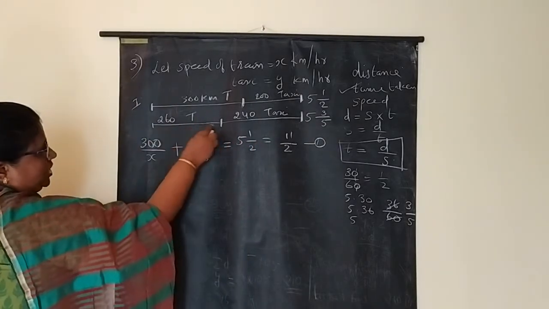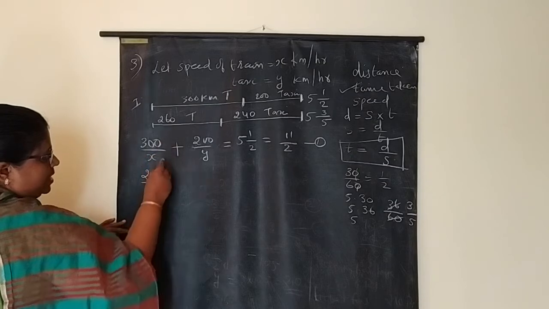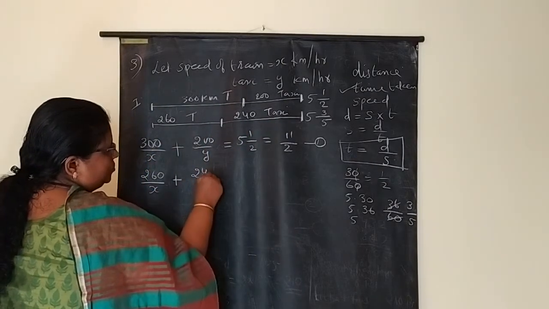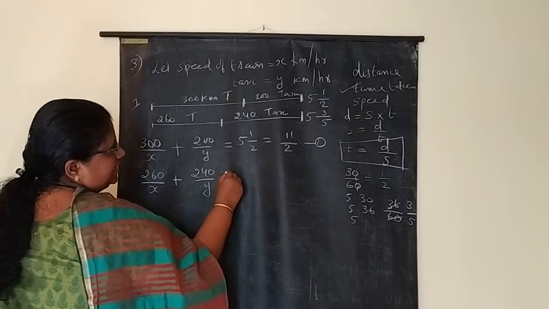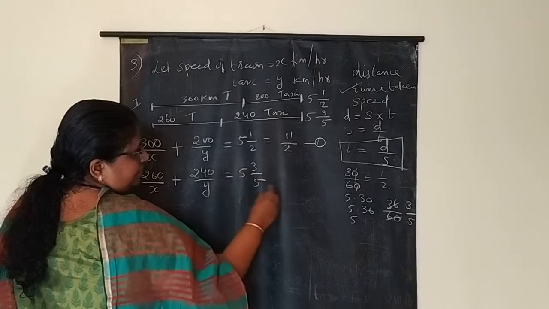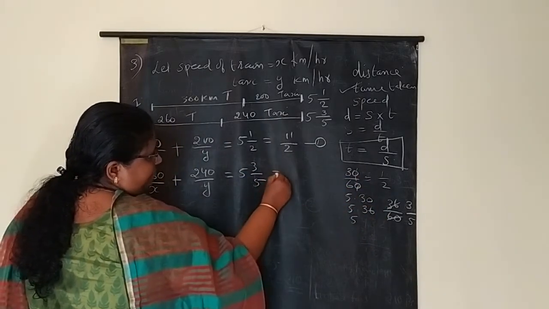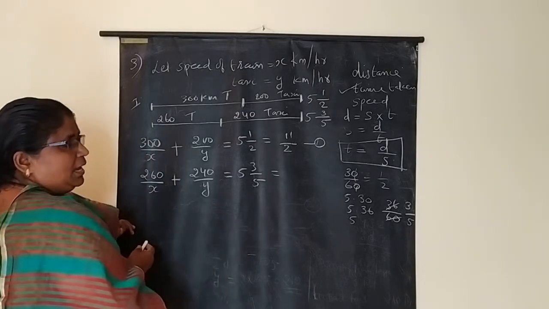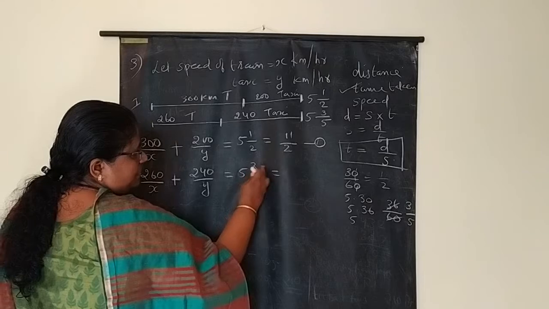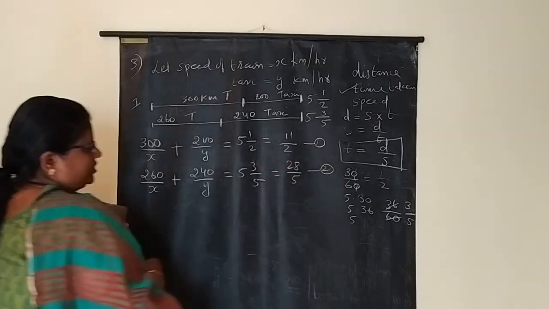Second, only 260 by train. So 260 distance by speed x, plus the next distance 240 by speed y, is equal to 5 and 3 by 5. Understood how we got it? Here you have to see: 5 and 3 by 5 converted into improper fraction. 5 5s are 25, 25 plus 3 is 28 by 5. This is equation 2.